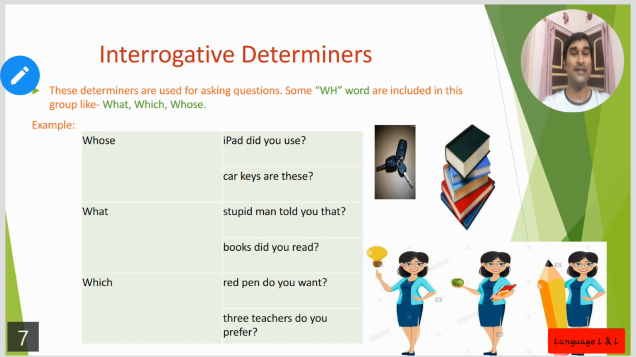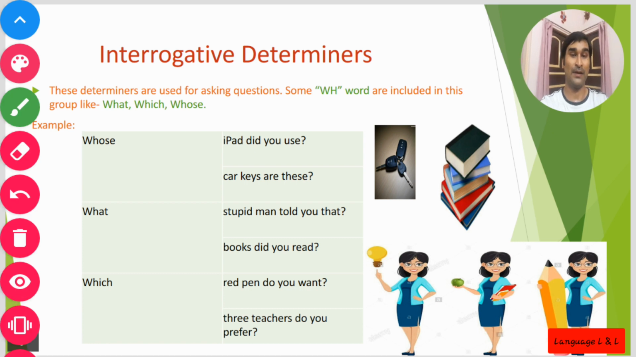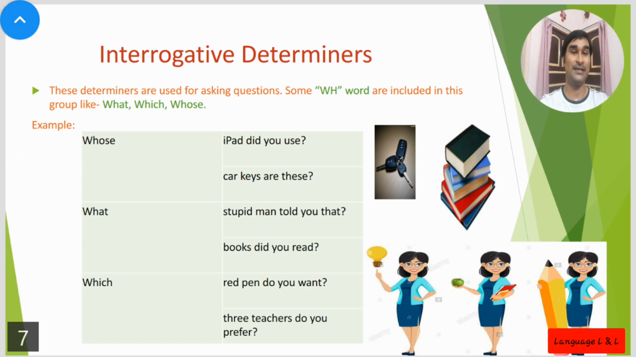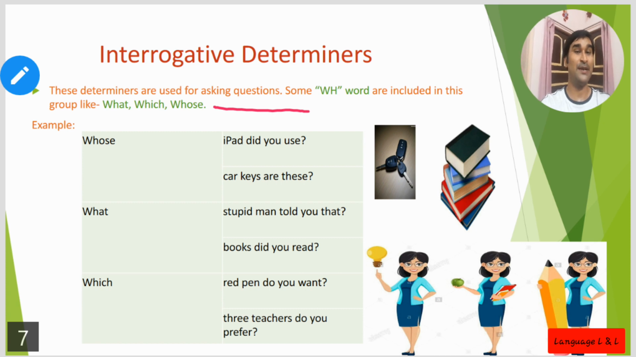These determiners are used for asking questions. Try to understand here, asking questions. Some WH words are included in this group, like what, which and whose. Let's take some examples. You can easily understand. Whose iPad did you use?